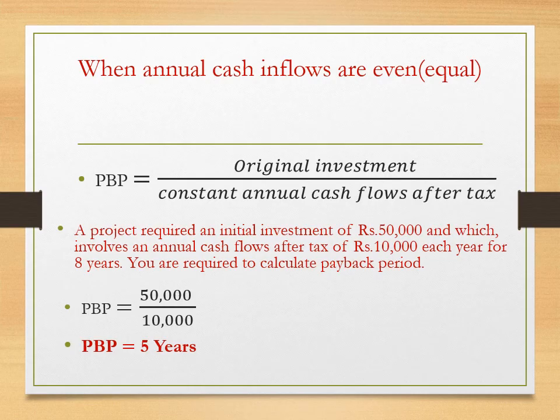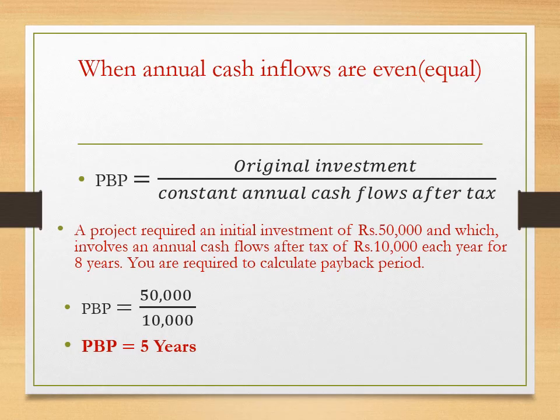When cash inflows are even, for calculating payback period, we use this formula. That is, payback period is equal to original investment divided by constant annual cash flows after tax. We can take this example. A project requires an initial investment of rupees 50,000 and involves annual cash flows after tax of rupees 10,000 each year for 8 years. You are required to calculate the payback period.